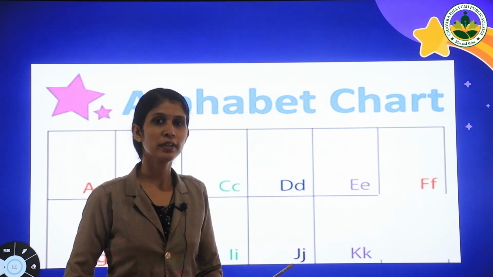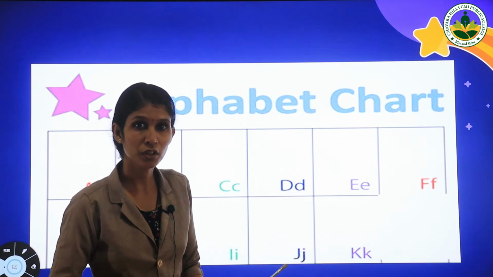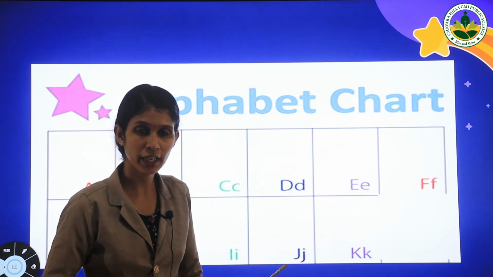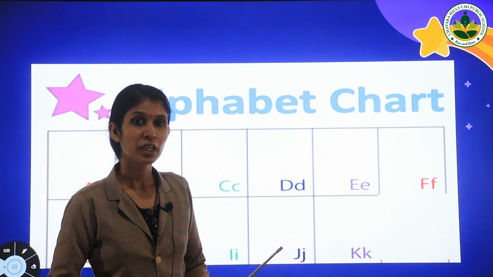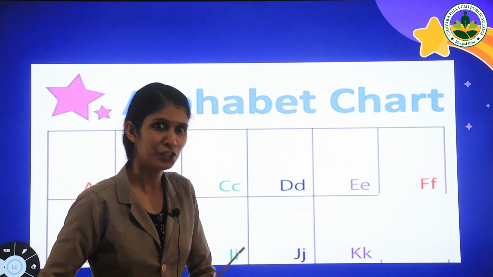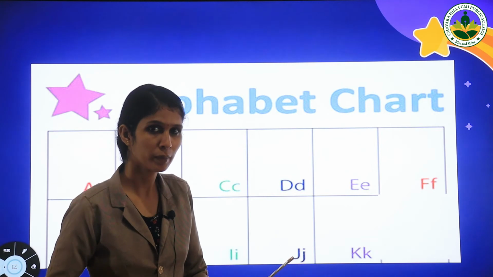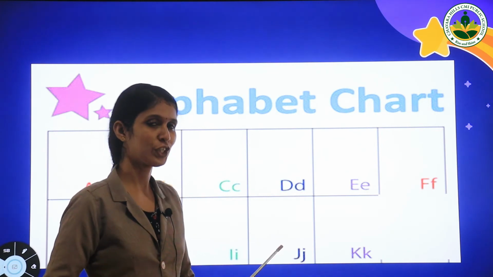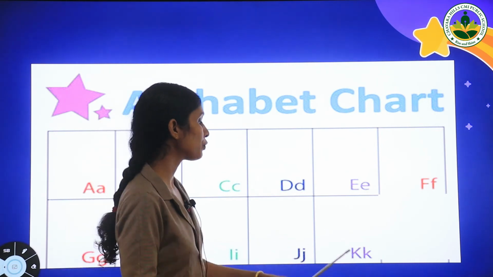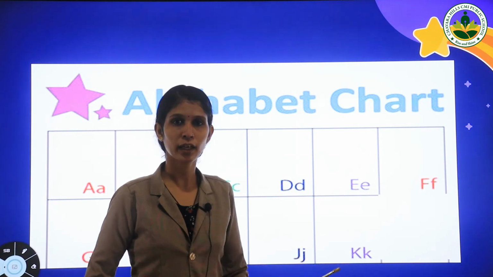What's the sound of letter J? Very good. The sound of letter J is J. Can you say any word which starts with the letter J? Yes, very good children. And after letter J comes letter K.